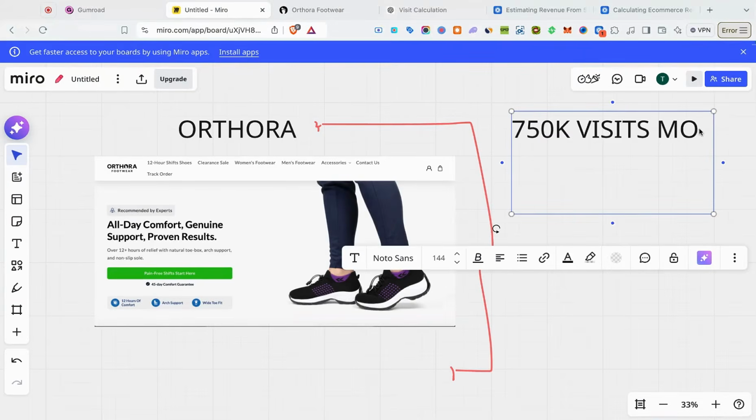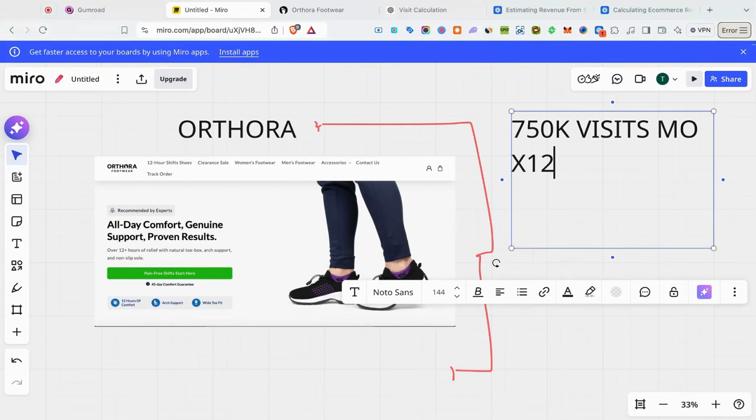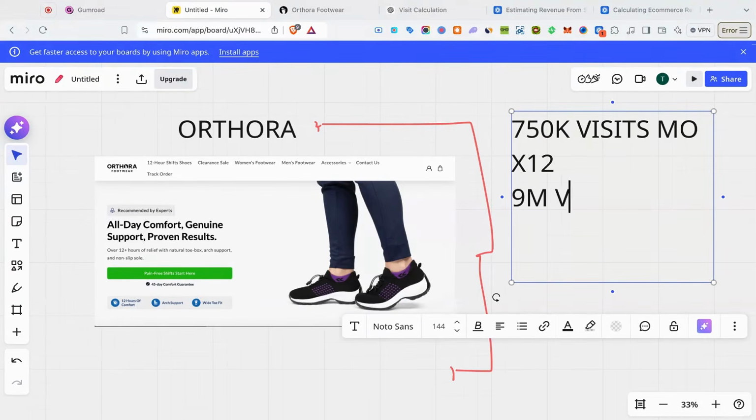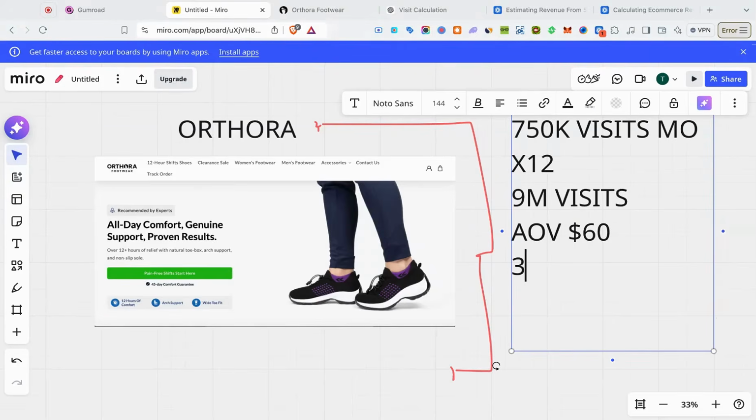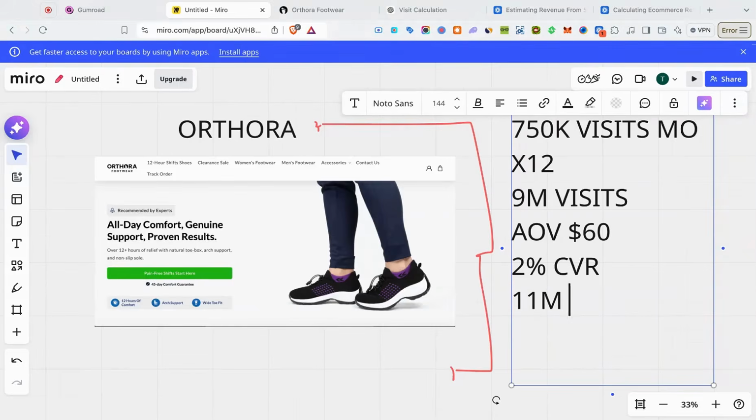So we're going to come in here and calculate the yearly by multiplying by 12. That comes out to 9 million visits per year with their e-commerce store. Let's say their AOV is $60. If these guys are averaging what I average on my stores, which is a 3 to 5% CVR, but for the sake of this argument, let's be conservative and say these guys are getting a 2% conversion rate. That still comes out to $11 million per year with their e-commerce business.